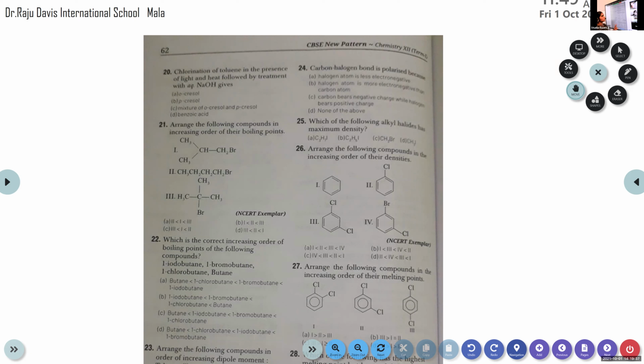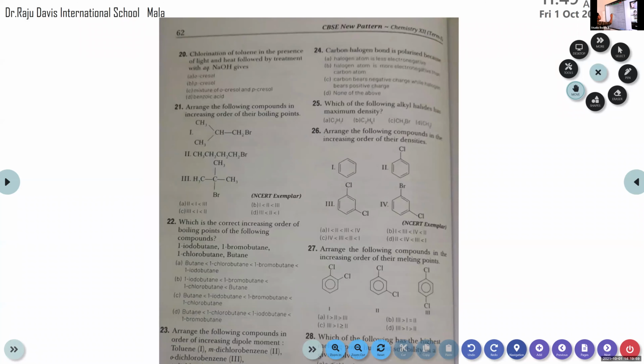We have learned about two major positions. Ortho and para. Only in ortho and para positions does the substitution take place, right? So a mixture of orthocresol and paracresol, that's the product.